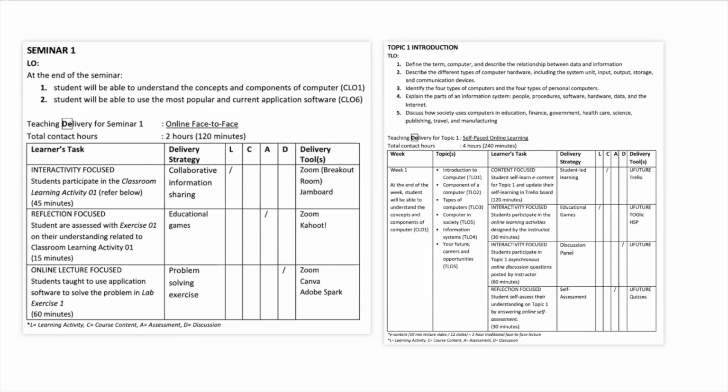What are the tools that you think are suitable? You can identify and plan. Once you plan, you will be clear that for every learning outcome that is needed, you have enough content, activities, and also discussion or anything you need to cover the outcome for that particular topic. This is just a template, but make sure that you identify the teaching delivery, the learning activities needed, the content, the assessment, and also discussion, if any.